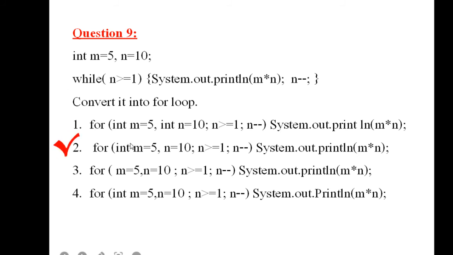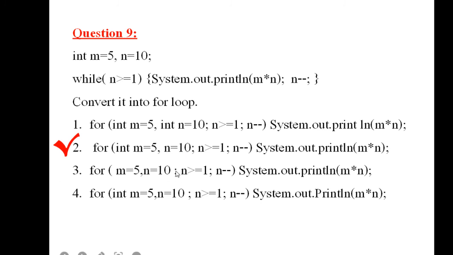for (int m = 5, n = 10; ...). Children, you can use multiple variables in the initialization section. You can write m = 5, n = 10, or if you have some other variables, separate them with commas.